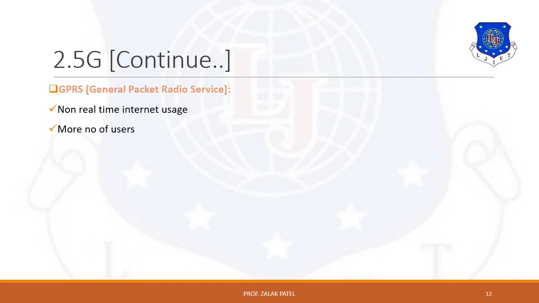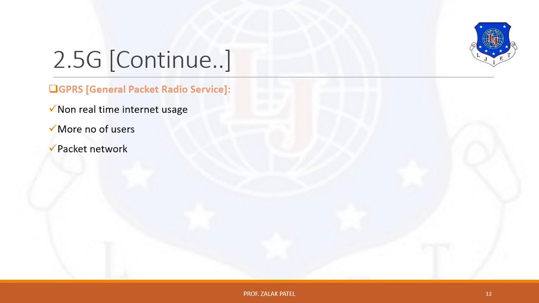Because of that, it provides for more number of users, because in case of GPRS, data is transmitted in burst format. In the previous section, we have seen that in case of GSM, one user gets one time slot. In case of HSCSD, there are consecutive time slots, but in case of GPRS, burst format is used. Because of it, more number of users can use this system.